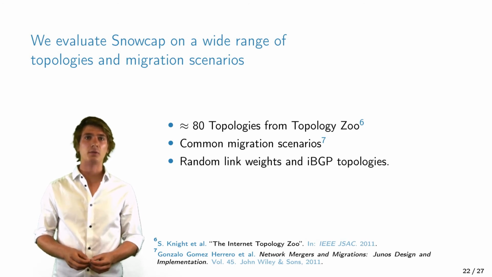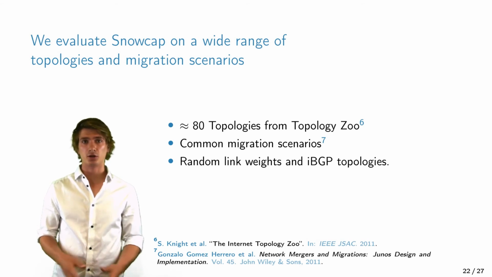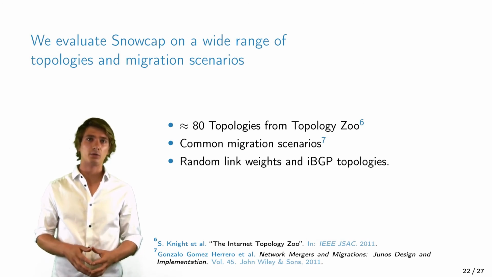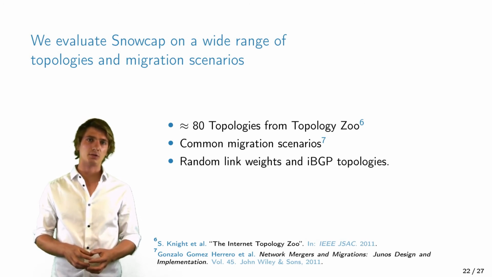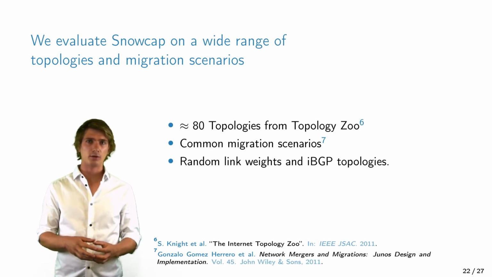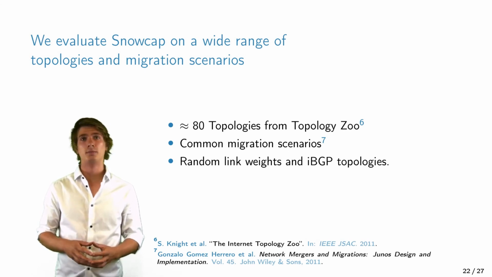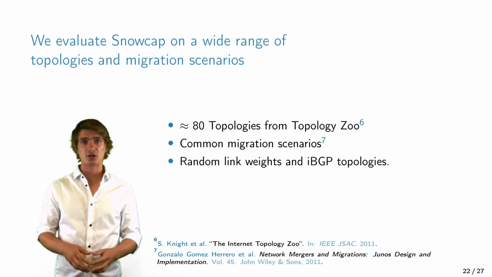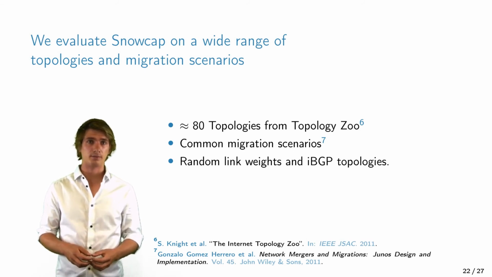First, we migrate from an IBGP full mesh to a route reflector topology. Second, we perform a network acquisition. And third, we double all the IGP link weights. In our paper, you can find even more scenarios. For each scenario, we choose random link weights and a random IBGP topology. And as a side note, Snowcap is only executed on a single thread.